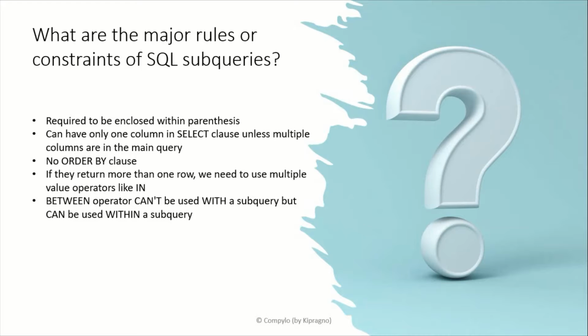We cannot have an order by clause in subqueries. Basically, group by performs the same function as order by in a subquery. Subqueries that return more than one row can only be used with multiple value operators such as the IN operator. The select list can't include any reference to values that evaluate to a blob, array, clob or nclob. The between operator can't be used with a subquery but can be used within a subquery.